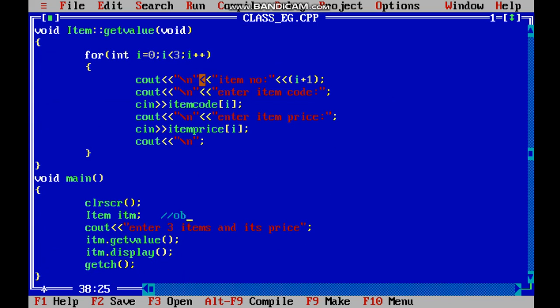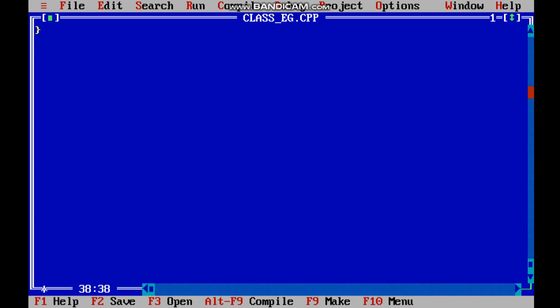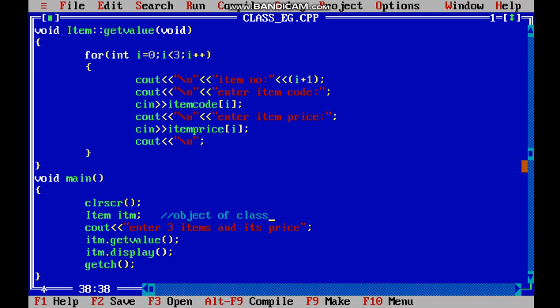So let me write over here, object of class. So this is an object created of a class. Now whatever members are there inside the class would be accessed with the object name called ITM, which is this. Clear? Then I have written a cout statement to print as it is whatever the data is there. Then I have called an object name with a dot and function. I have called the function over here. So let me write function call.